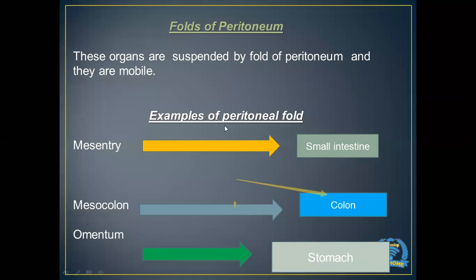Then we have the mesocolon, which is the fold covering the colon. Then we have omentum, either greater omentum or lesser omentum, we have two of them, and the omentum covers the stomach. So these are the examples of peritoneal folds. They keep the organs in their normal position, and the organs can move freely.